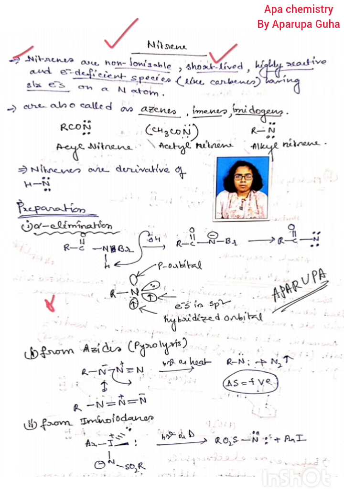Always remember, an intermediate is a short-living species which is produced after the reaction of the reactant and before product formation. The intermediate is the middle product between the reactant and the product of the reaction.